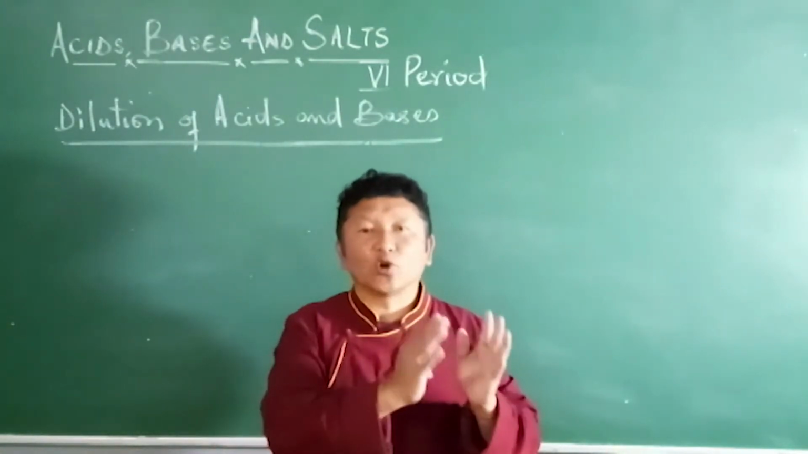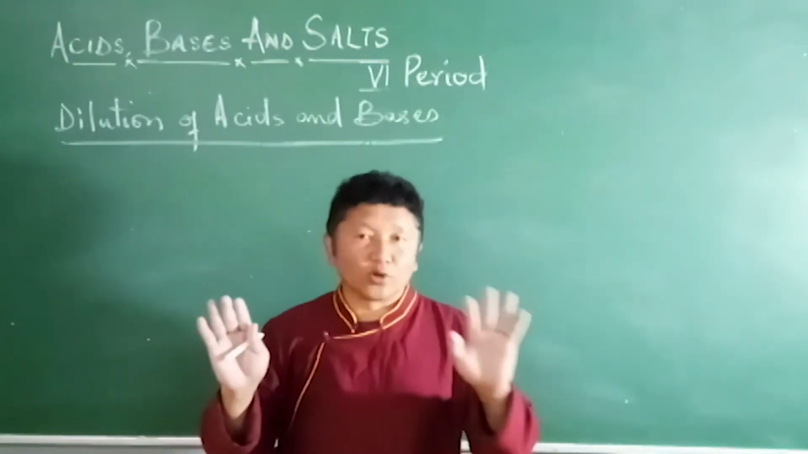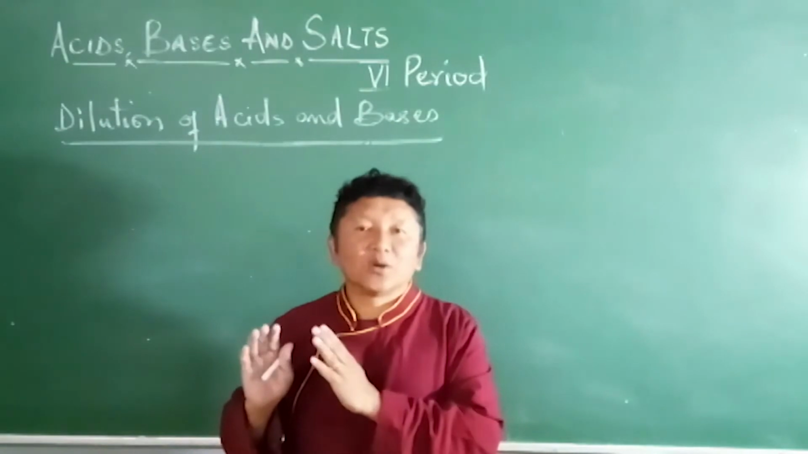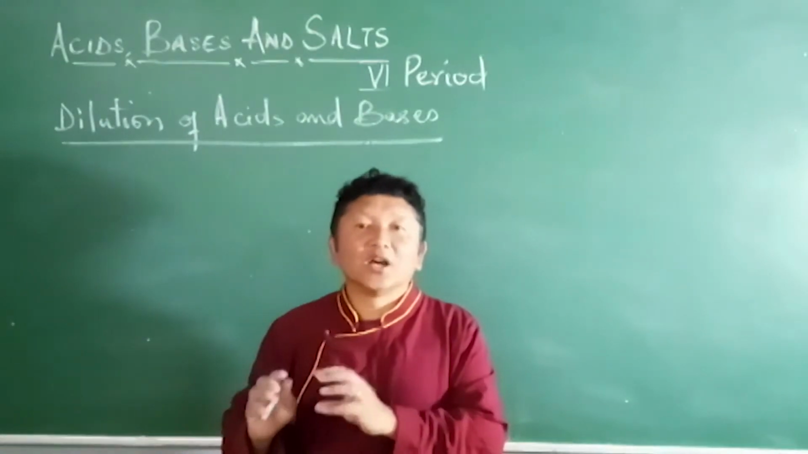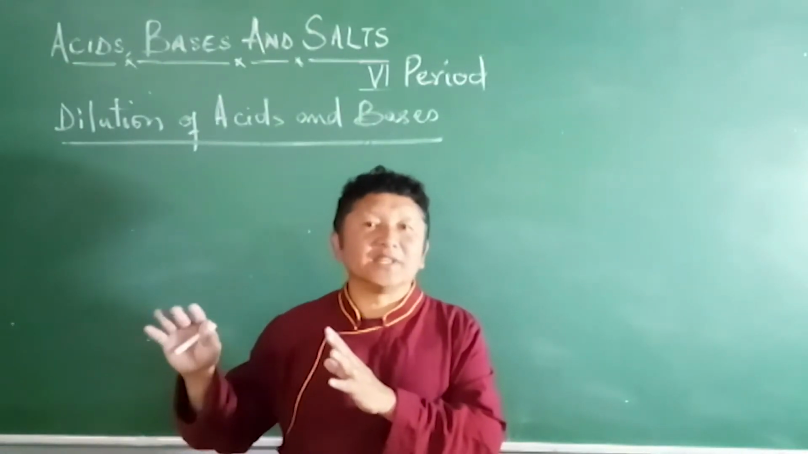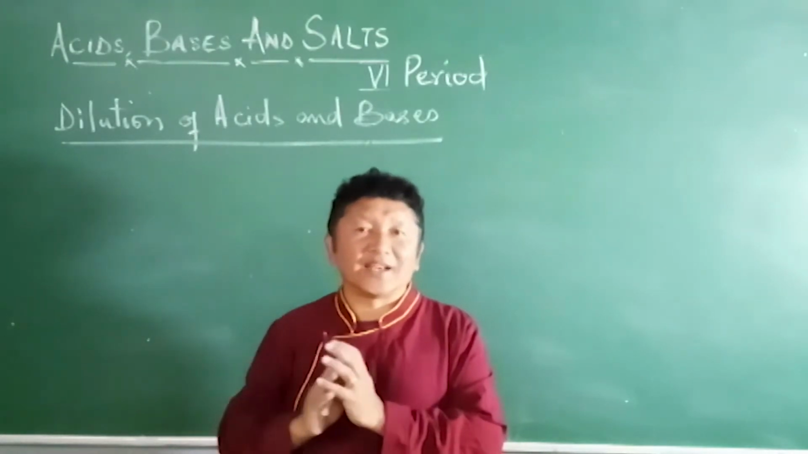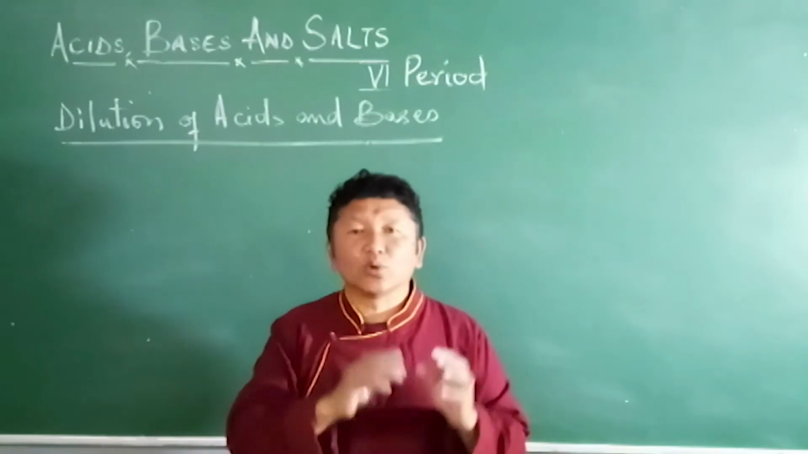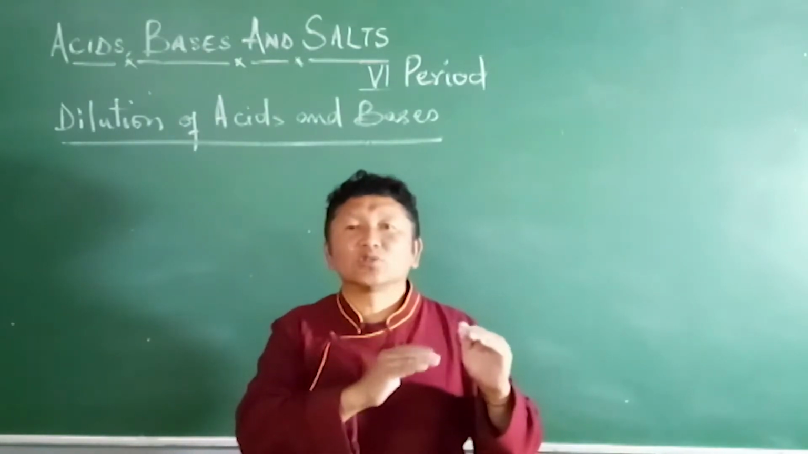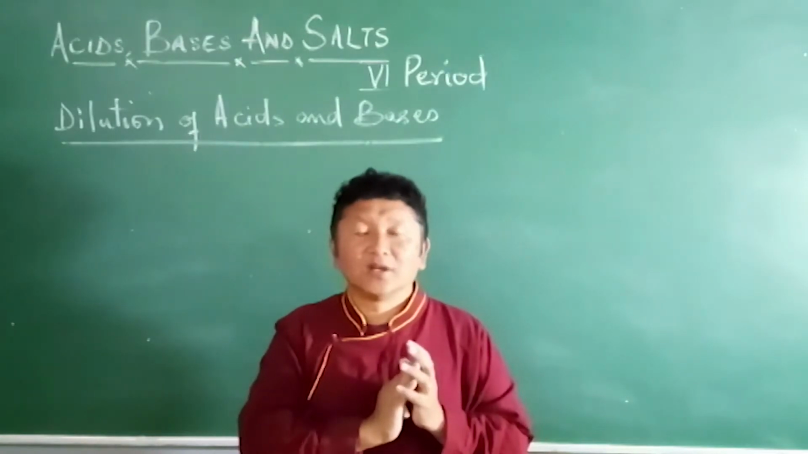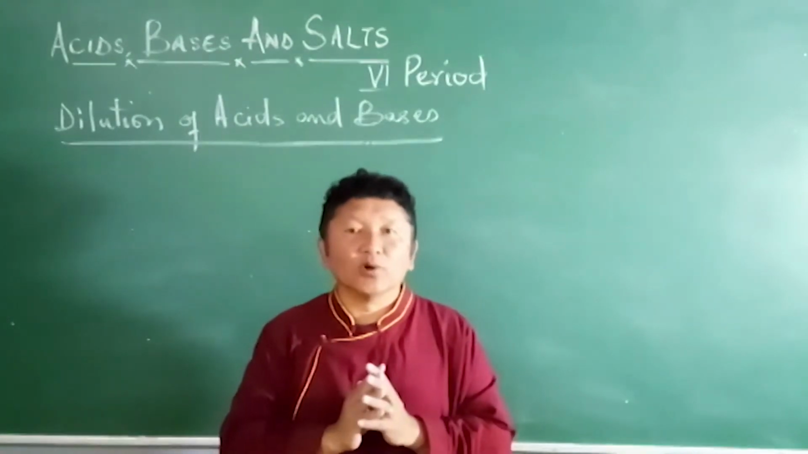They are called strong bases. Then there are weak acids and weak bases. Weak acids are those acids which dissociate partially to give out hydrogen ions. They are considered weak acids. And weak bases are those bases which dissociate partially to give out hydroxide ions.